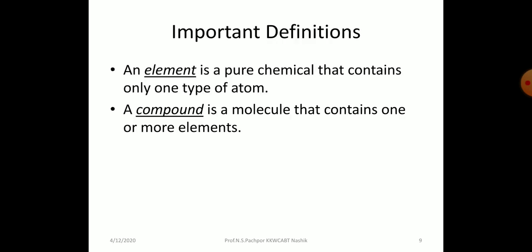Some important terms and definitions: an element is a pure chemical that contains only one type of atom. A compound is a molecule that contains one or more elements. For example, CaSO4 is a compound; it contains calcium, sulfur and oxygen. An element is single, for example nitrogen, a single nitrogen atom. So an element is a pure chemical that contains only one type of atom, and a compound is a molecule that contains one or more elements.